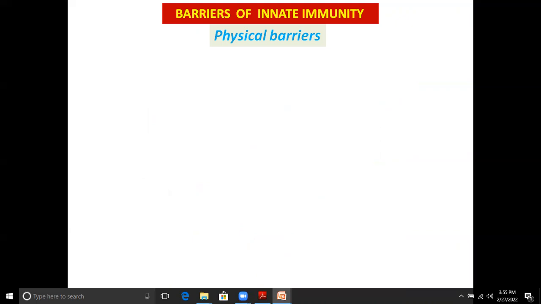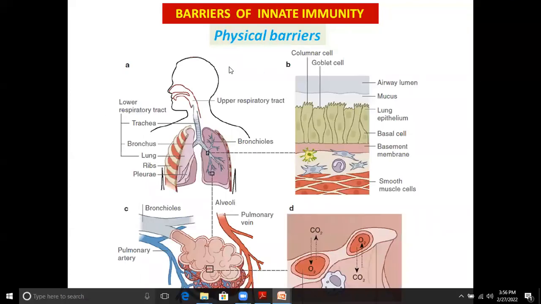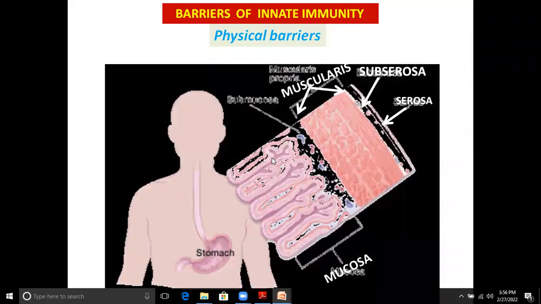Next one is the hairs present in the nostril that filter the dust particles as well as microorganisms. The mucus coating of the epithelial lining, as well as the respiratory and gastrointestinal lining, also binds the pathogen. The mucus present in this layer entraps the microorganism and propels it outside the body by the continuous beating of the ciliated columnar epithelial tissue. Now, this is the physical barriers.